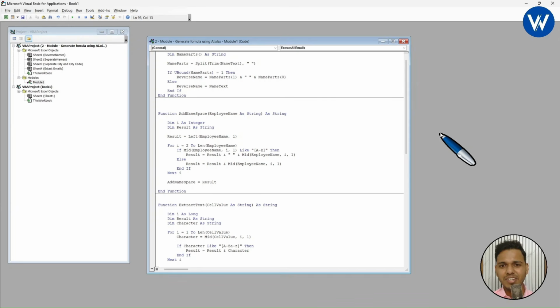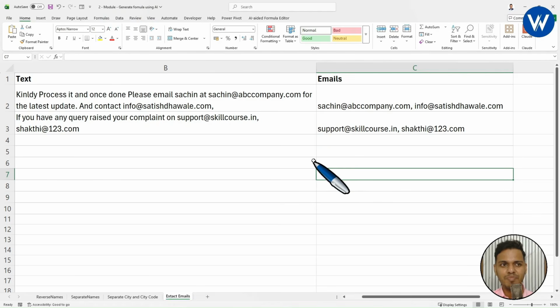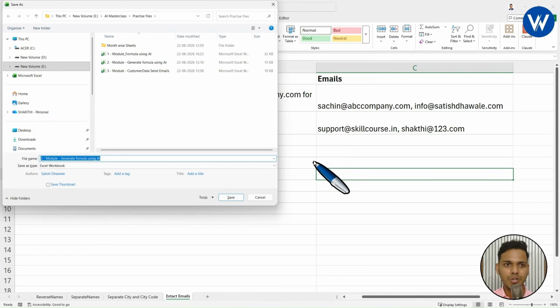Now you might be thinking, Shakti sir, then how can we use these custom formulas which we have created in the remaining Excel workbooks? Then don't worry at all. I will show you one powerful trick, just you need to understand. So first of all, you need to cancel this. Okay, Shakti sir. Now you need to save this file. I will press F12 on keyboard. Now finally it will open the dialog box.